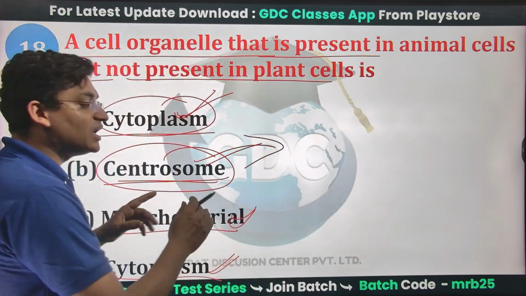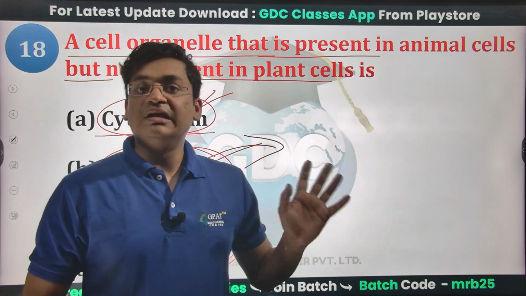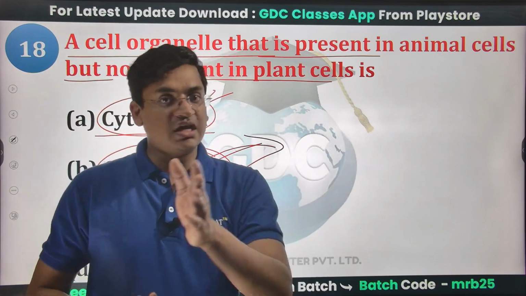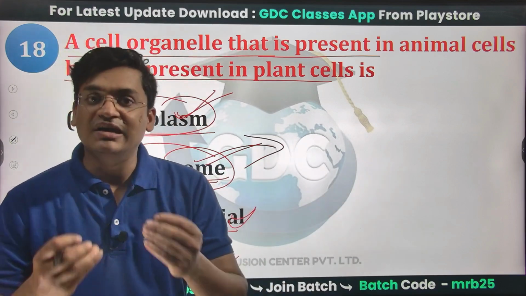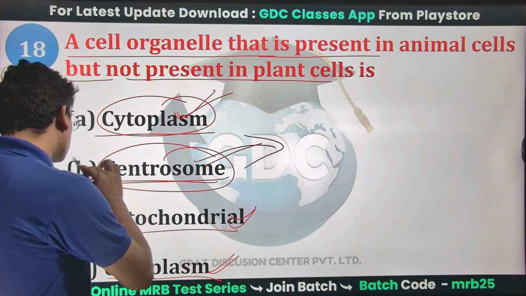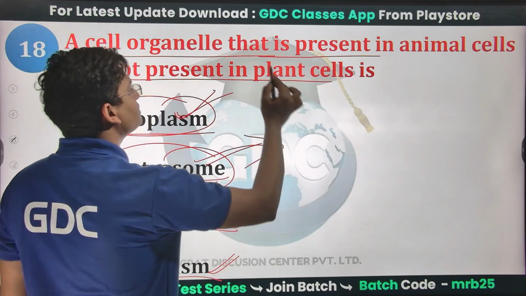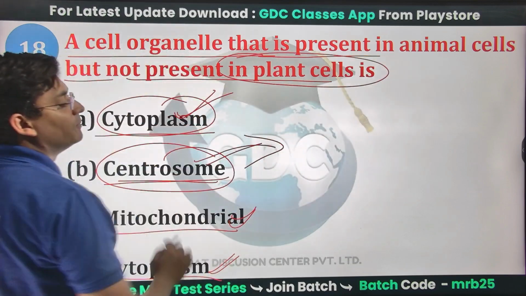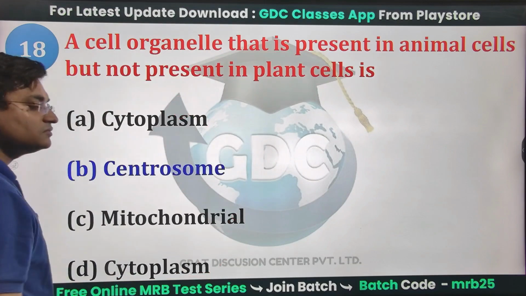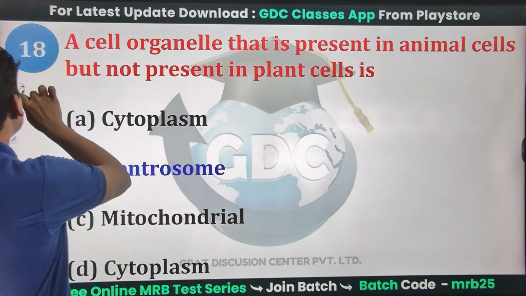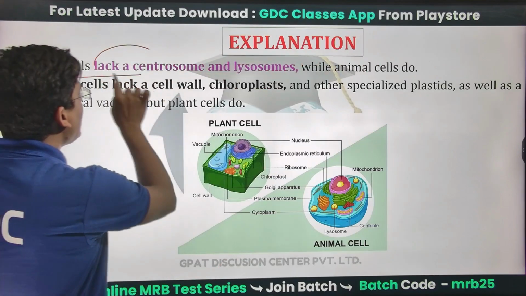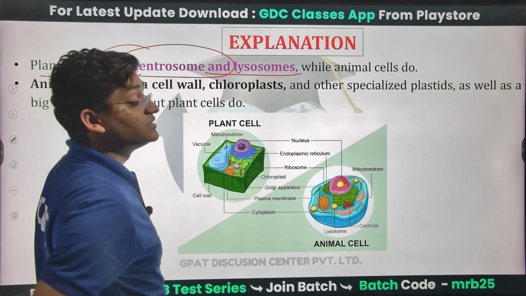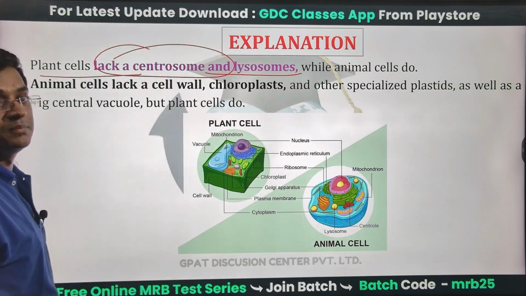So centrosomes are related to cell division, like mitosis and meiosis. Centrosomes form spindle fibers. So centrosomes are only present in animal cells and do not have presence in plant cells. So B option is right. B will be the right answer. A plant cell lacks a centrosome and lysosomes. Lysosomes are also not present in plant cells.